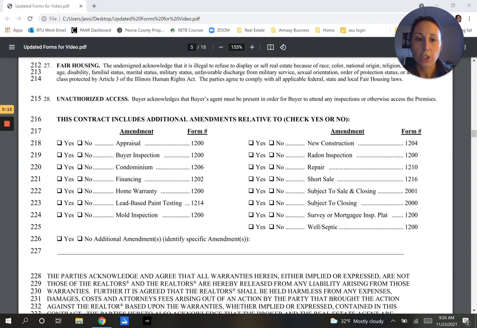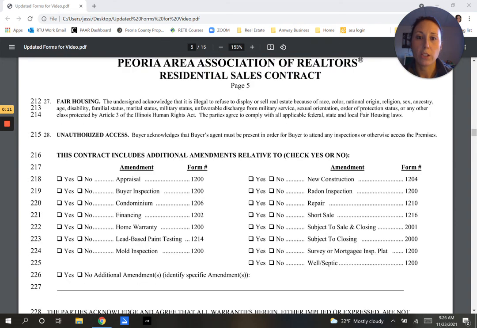So here is, like I said, a quick intro into inspections and how that works with our contract. We'll dive in more deeply when we have a conversation about it.